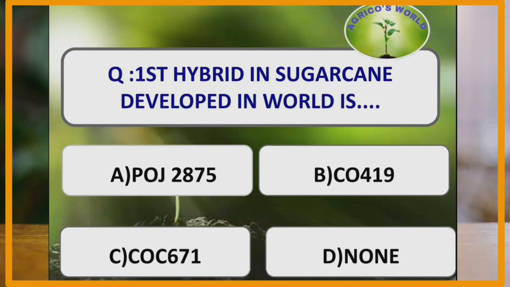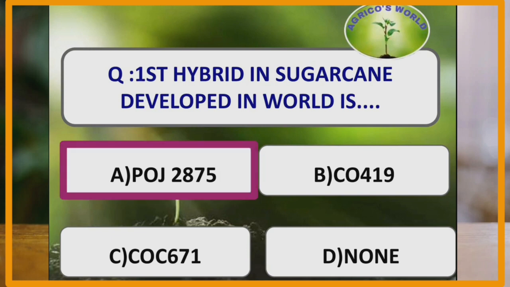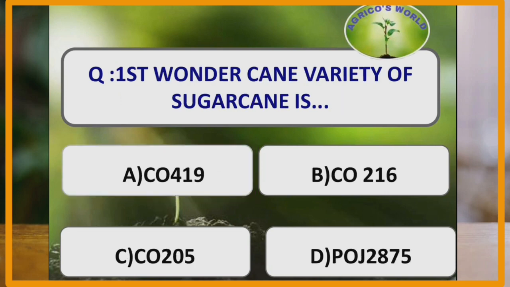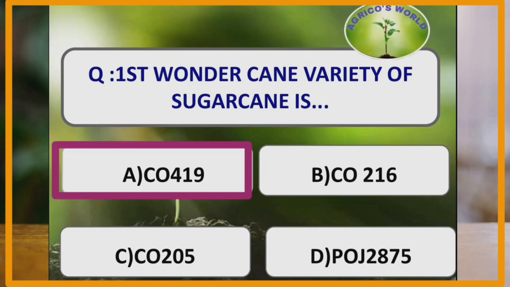The first hybrid in sugarcane which was developed in the world is POJ 2875, and this is the hybrid which is developed from Java, and the first hybrid which was developed in India is CO205. What is the first wondercane variety of sugarcane? The first wondercane variety of sugarcane is CO419.